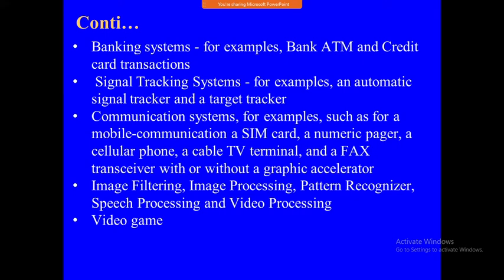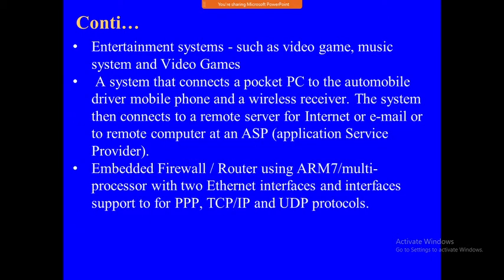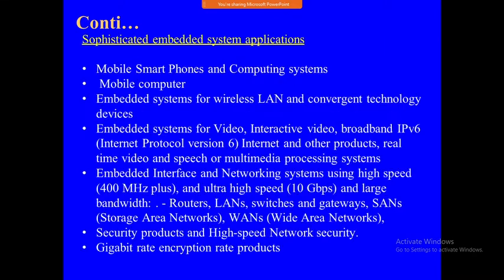The banking system, ATM cards, debit cards, credit cards, signal tracking systems, automatic signal tracker, target trackers, communication systems such as SIM cards, fax machines, TV cables, image filtering, image processing, pattern recognition, speech processing, entertainment systems like video games and music systems. This all comes under medium scale. Many are there. A little higher processor speed and memory will be there in the medium scale.